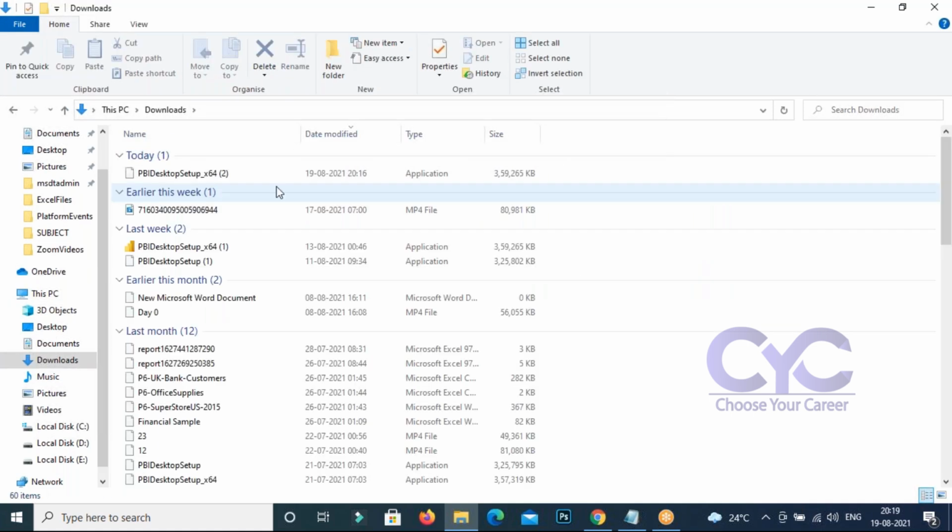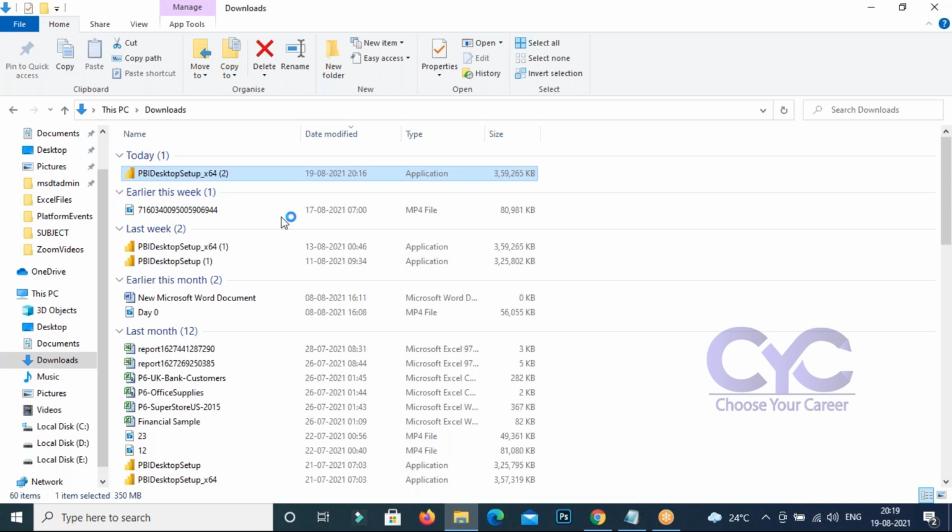You can go to your downloads. You can find this Power BI there. Look at this. Open it if you want. You can see that here. That is about Power BI.